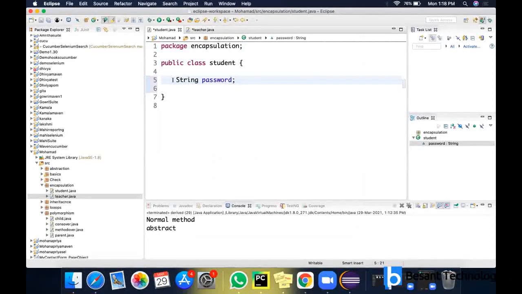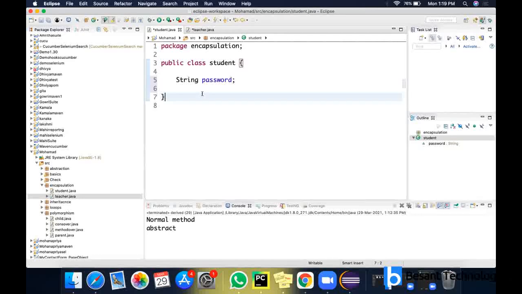Ma'am, one second. You said the global variable can be given outside the main method, right? I'm not having a main method here. Is it mandatory that we need to have a main method? That depends upon what concept you are using. If you want to run the code, you are in need of a main method. Otherwise, if you are just going to make use of it for another purpose, there is no need for a main method.